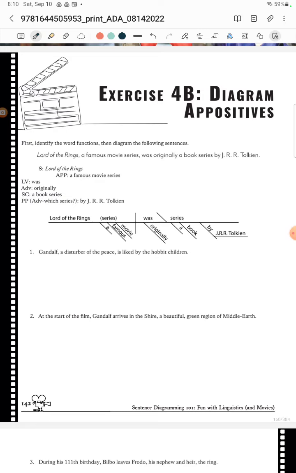This video is about exercise 4B and we are going to diagram some appositives. So we're going to have a lot of parentheses in this one. We are going to start off with number 1, and I love this exercise because all the sentences are about Lord of the Rings, which is my favorite.